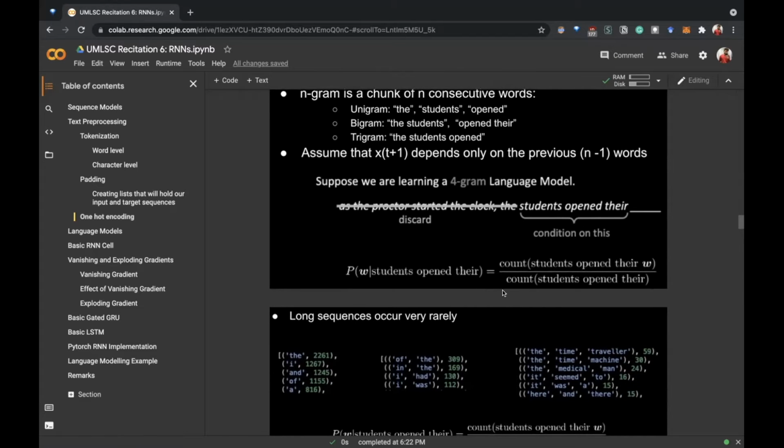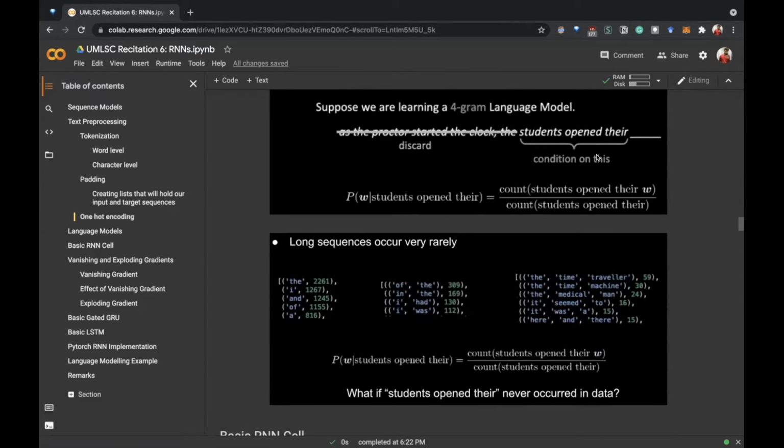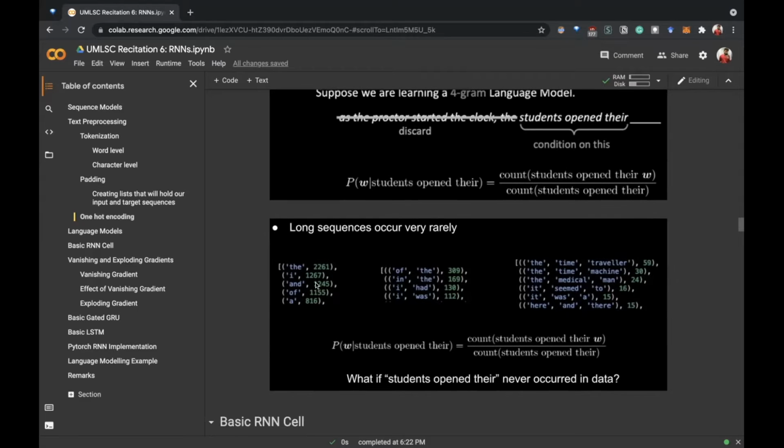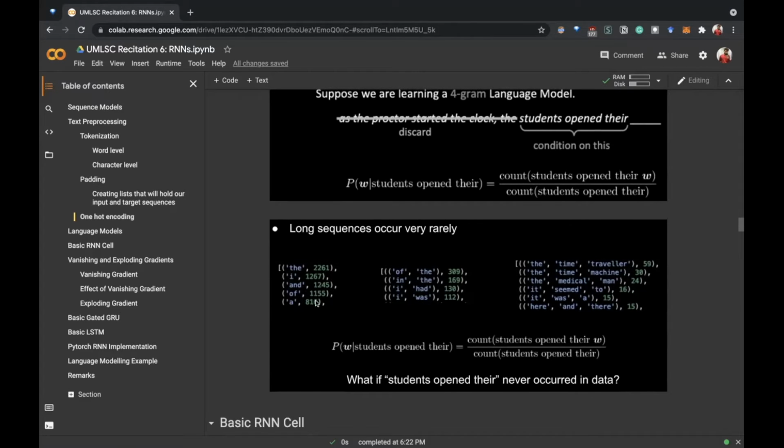So there is a problem here. If we consider unigrams, which is just one word at a time, the frequencies are higher, which is good. But as we move on to bigrams, trigrams, and increase the n, the frequency reduces drastically. This is an example taken from a book about time travel.